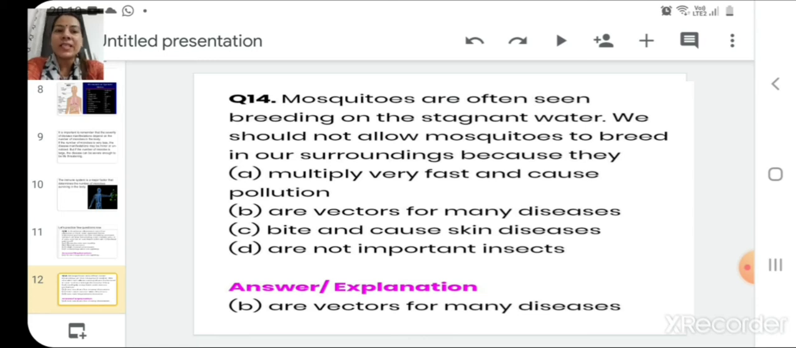The second option is, they are vectors of many diseases. And the third one is, they bite and cause skin diseases. Skin diseases can also be caused by fungal infections. So, are these mosquitoes responsible for the majority of skin diseases? Think about it. And the last one is, they are not important insects. So out of all these options, the correct option is, they are the vectors of many diseases.